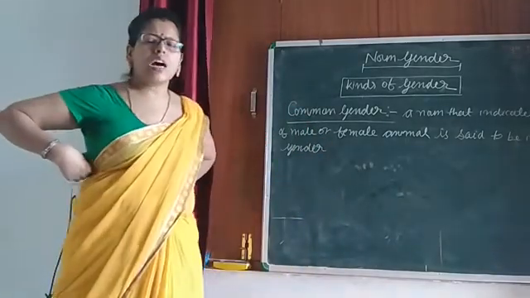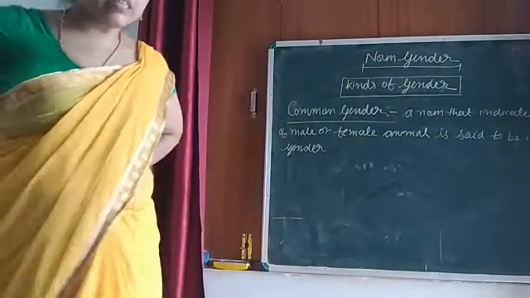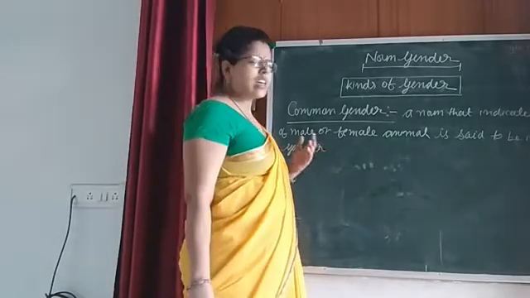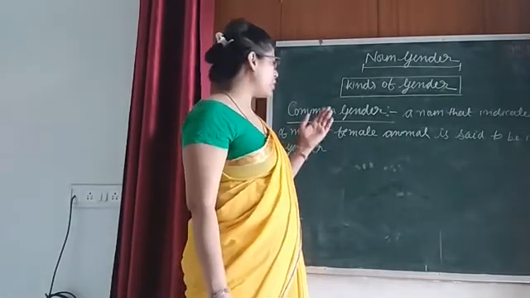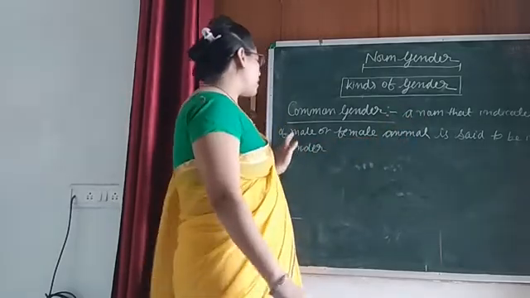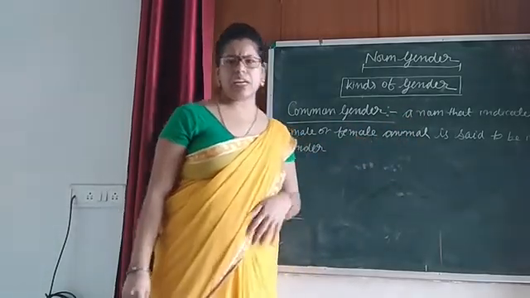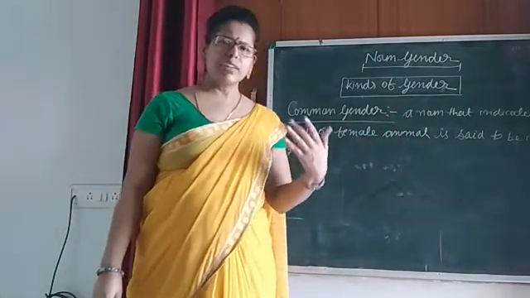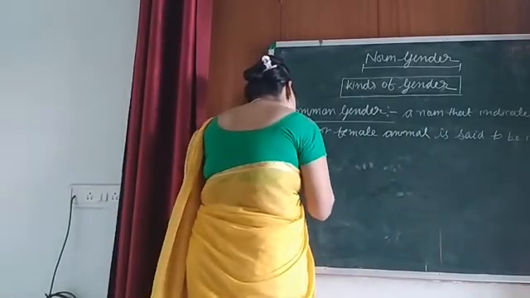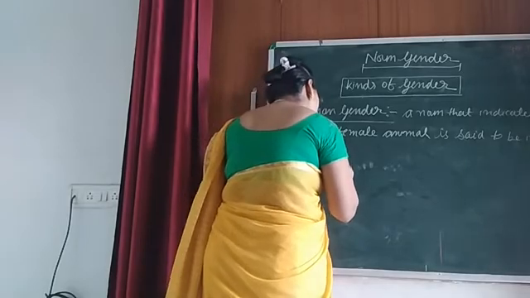got it? Now the next you have to write is another type, but before starting another one, let me give a few examples of this common gender. A noun that indicates either a male or a female animal, for example, we can take the student. Student indicates both male and female.